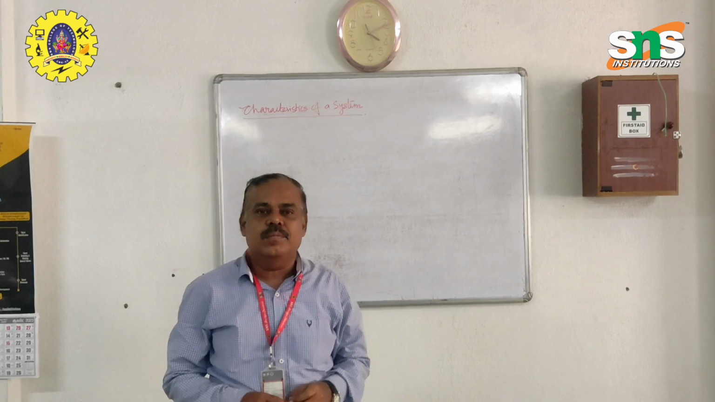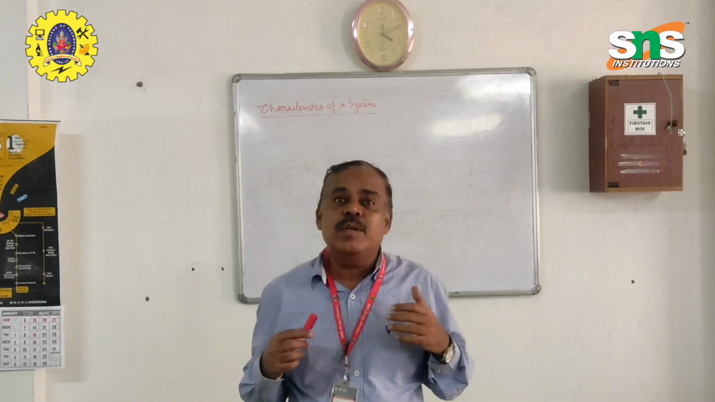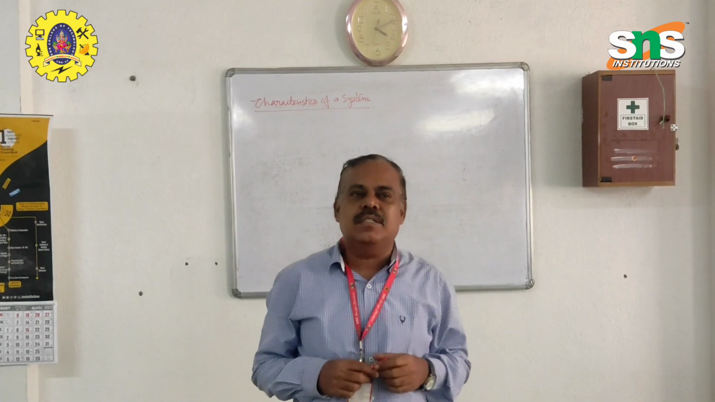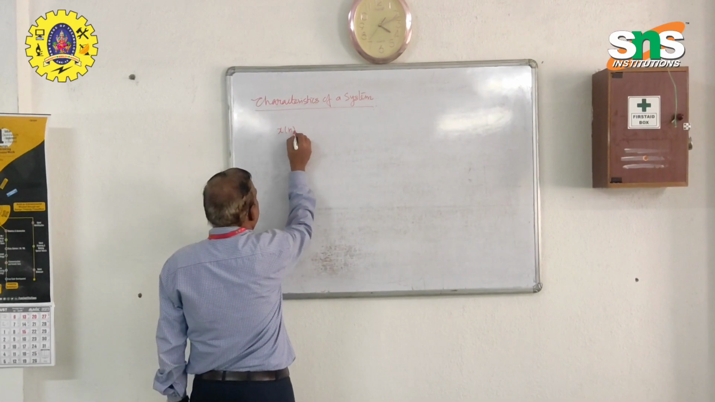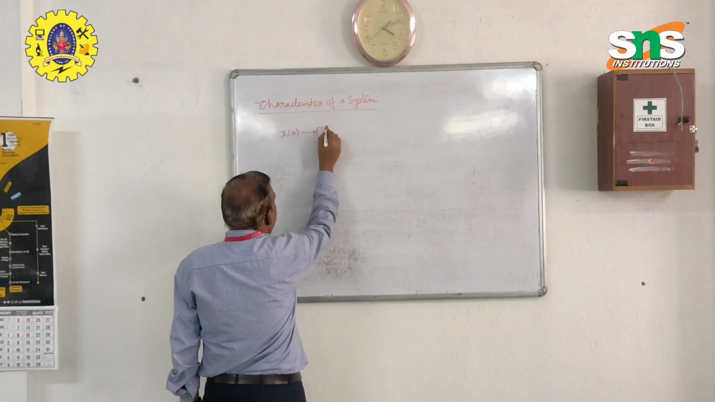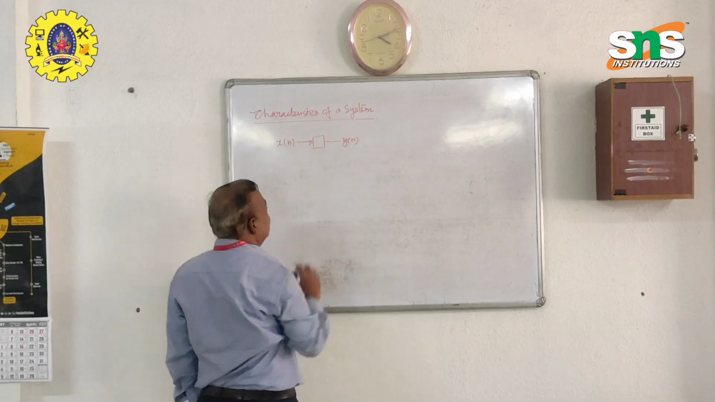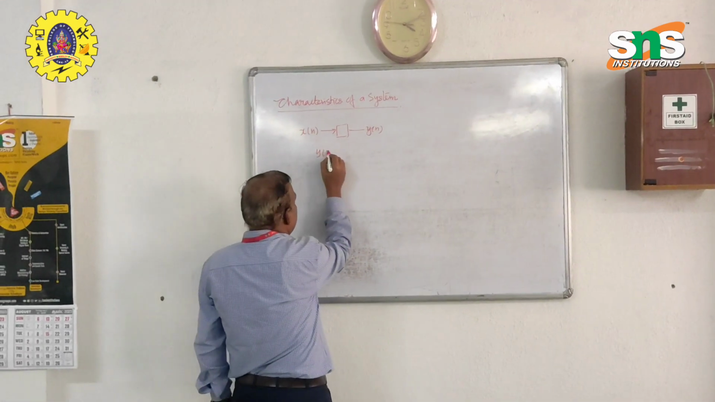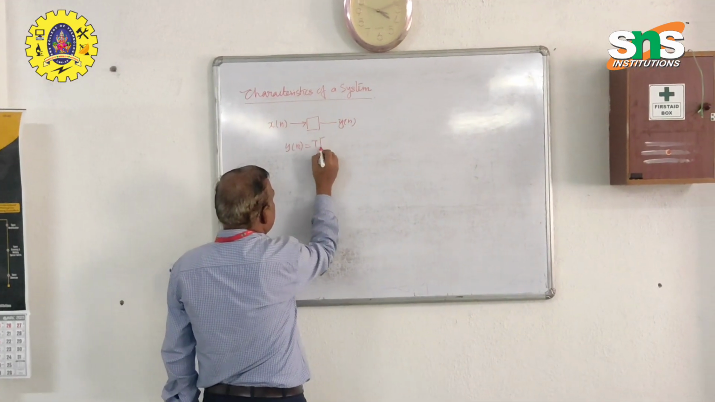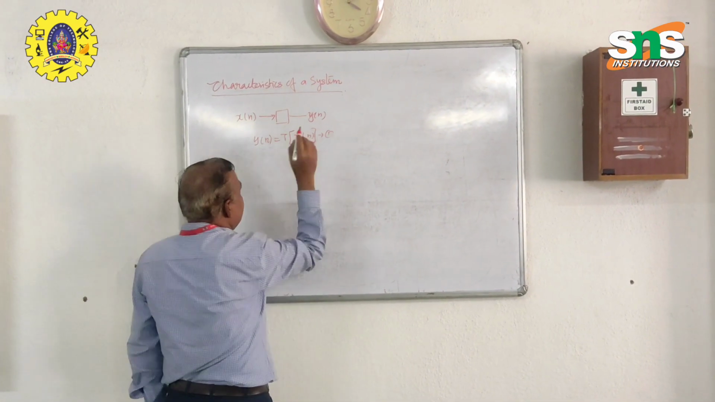Characteristics of a system. So we know what a system is. A system is a transformation of the given input. Suppose I have an input x of n, and if it is applied to a system, then the output is y of n. So y of n is nothing but a transformation of the given input x of n. This is called a system.